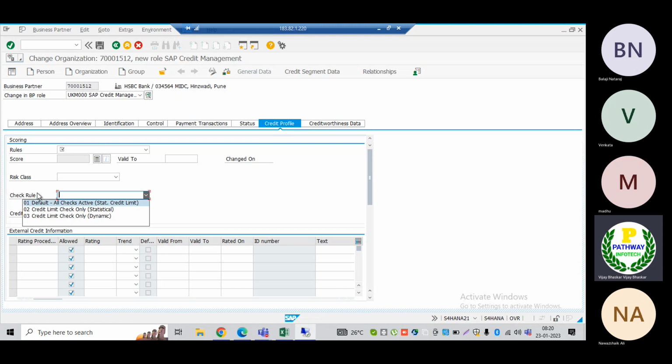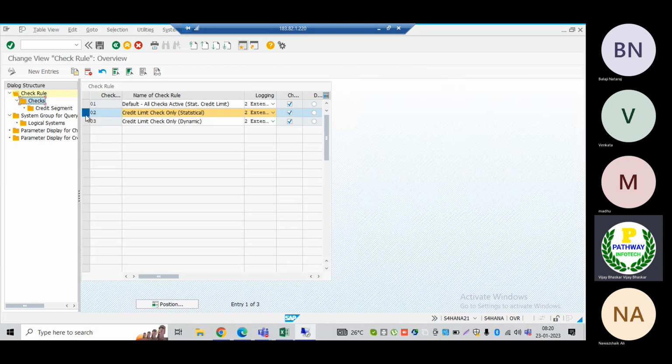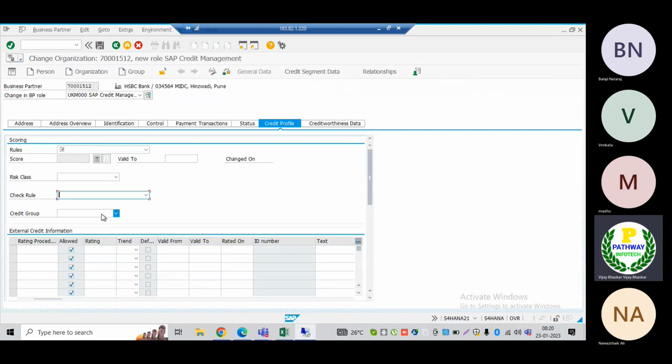Now the credit check rules: you can see only three rules are available at this moment. From these three rules, which do we want to select? If you want to go by 01, what does it contain? It will have two credit checks: the dynamic credit check and the static credit check. It is the combination of two checks.